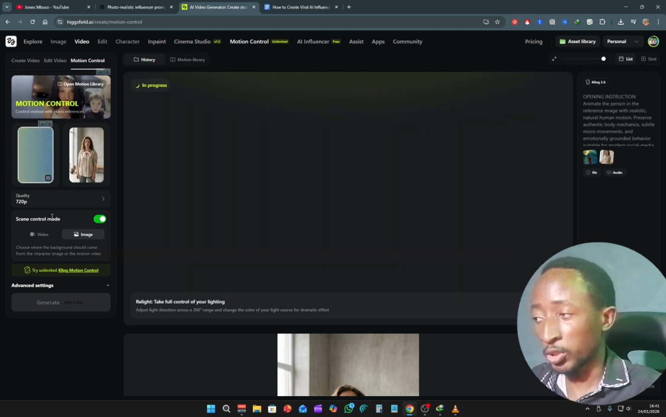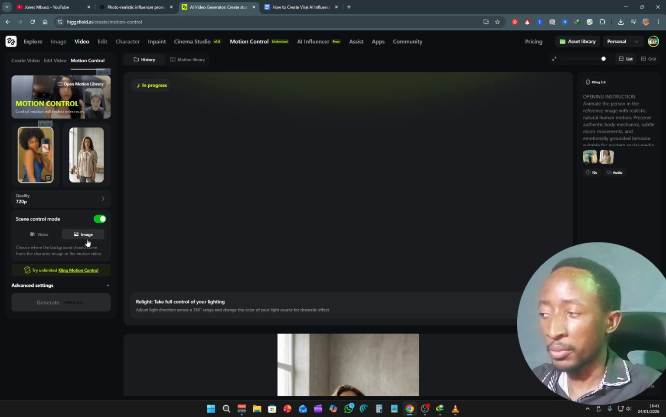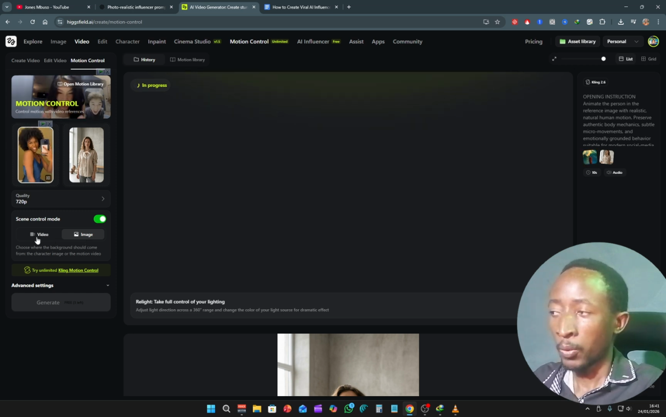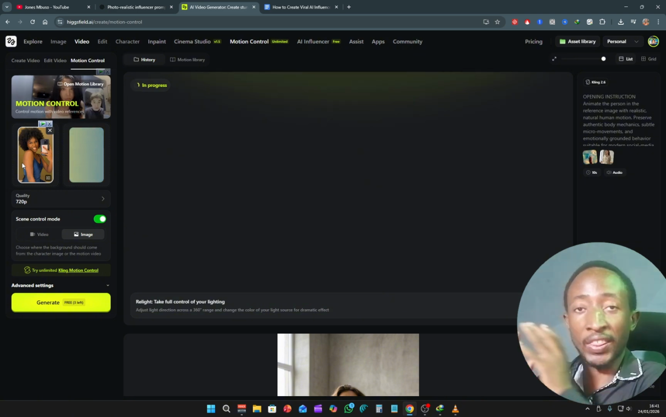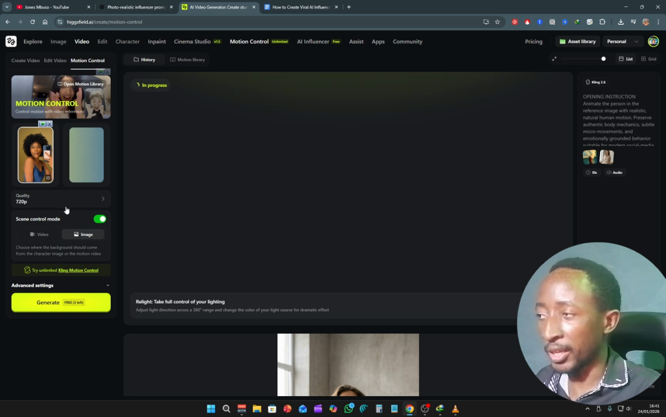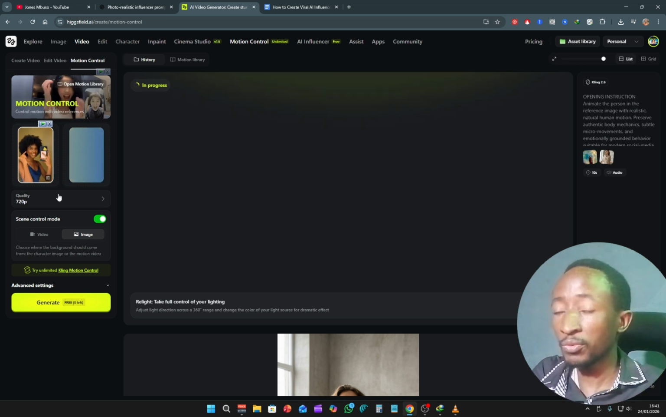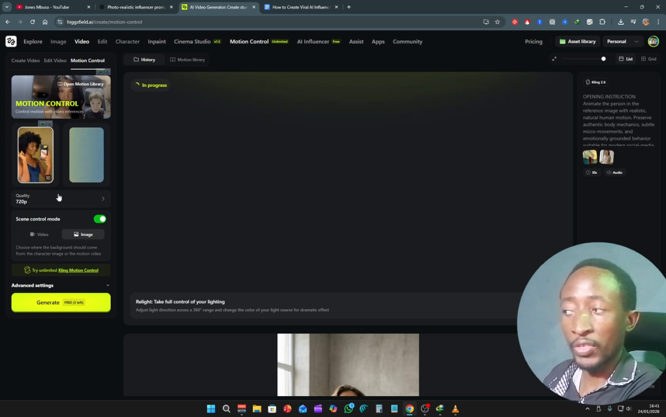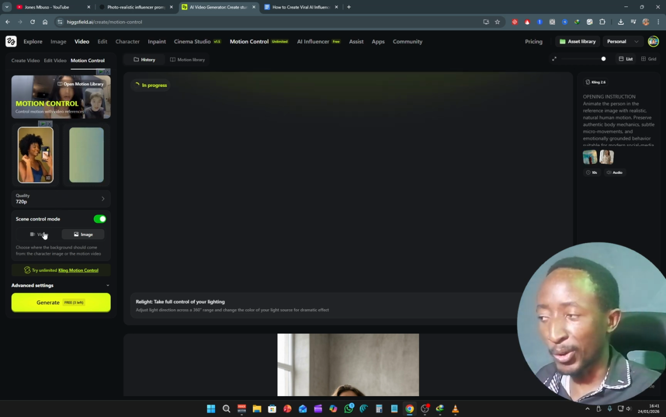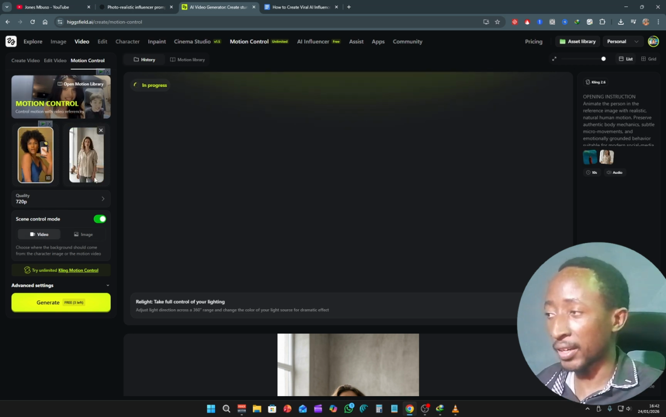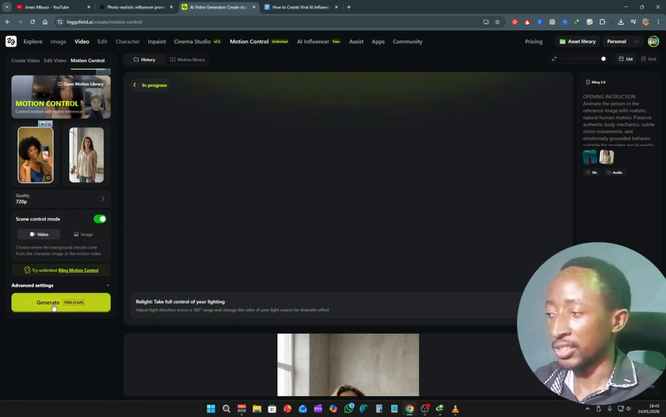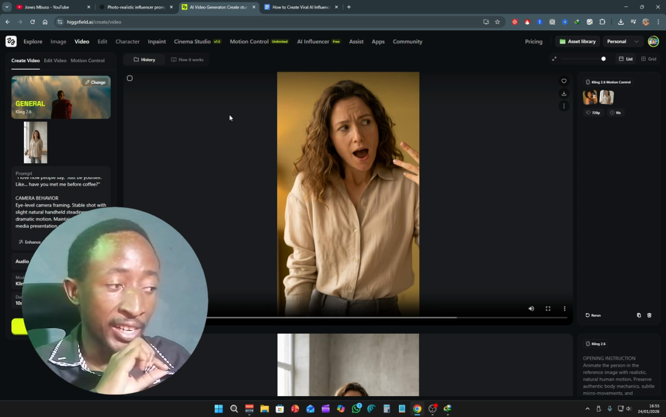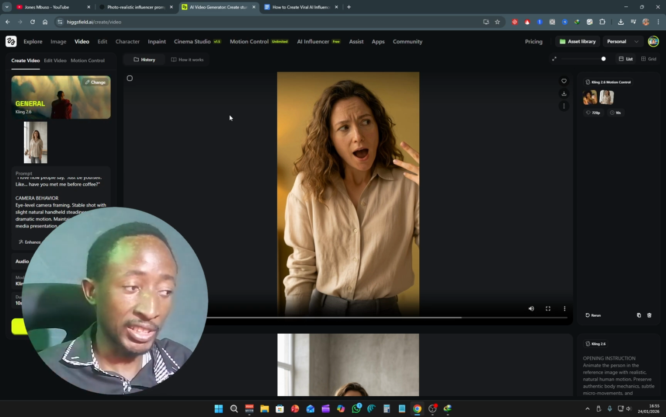Then here scene control mode, you can choose either video or image. Now what this simply means is that when you choose video, the AI will use the scene in the video that you upload, meaning your character will be placed in that scene. If you choose image, your character will remain in their scene, but it will just mimic the motion. For this demonstration, let's use the video background. So we want our character to be placed in the scene of the video that we uploaded, and simply click generate. After some waiting, the AI is finally done adding the motion to our AI influencer image.